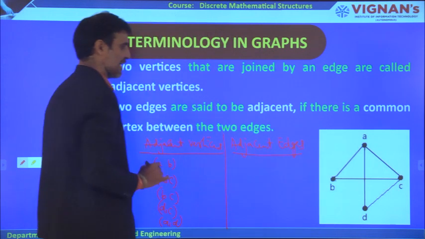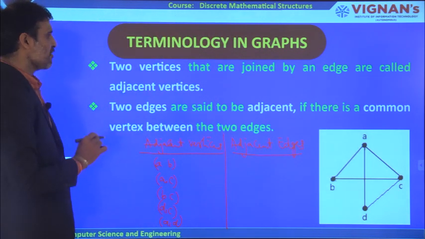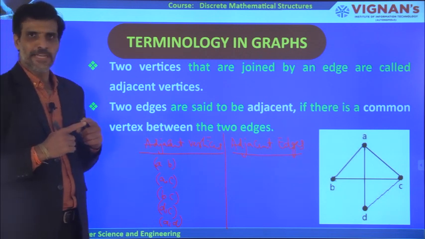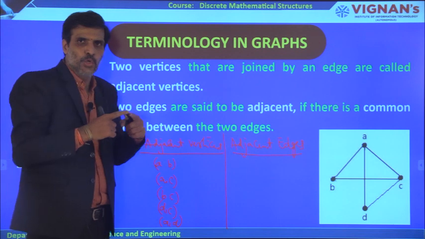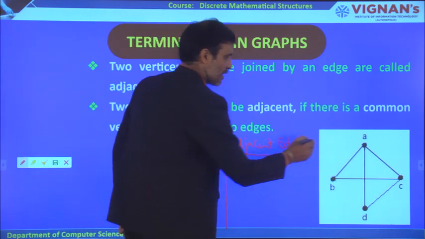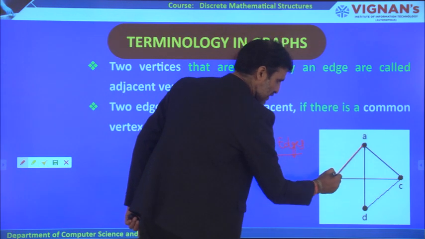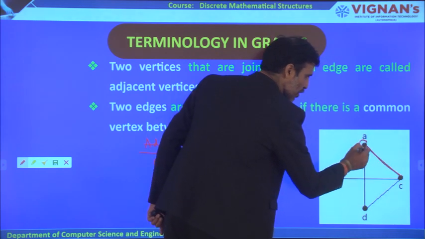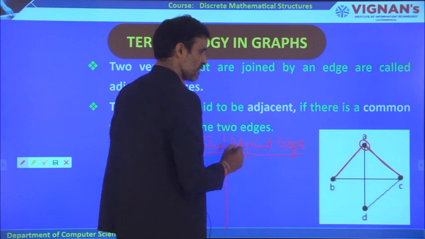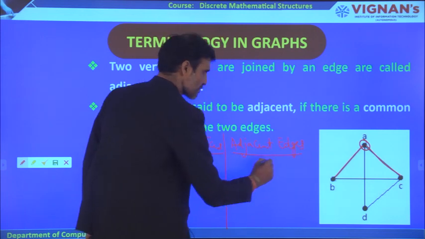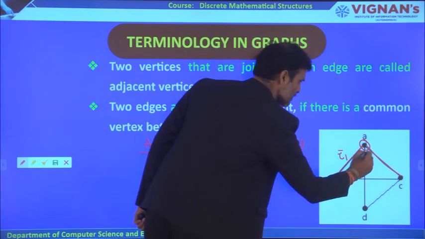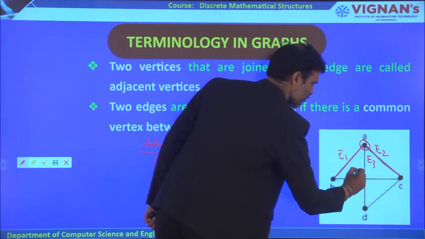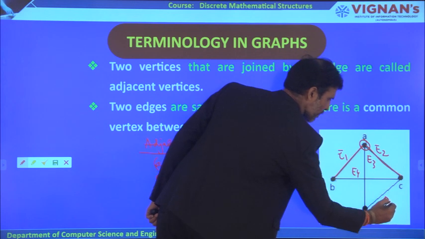What are adjacent edges? As per the definition of adjacent edges, there should be a common vertex between two edges. If you go through this particular edge and this particular edge, these two edges are having a common vertex A. Therefore, let us represent E1, this is E2, this is E3, E4 and E5.